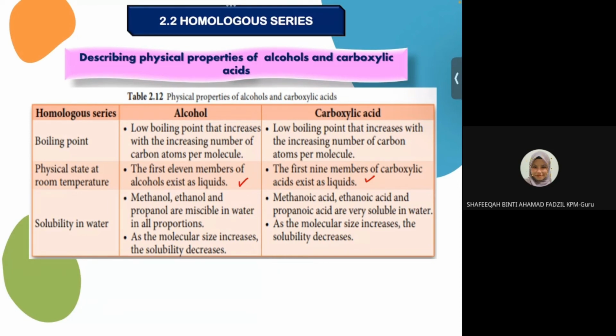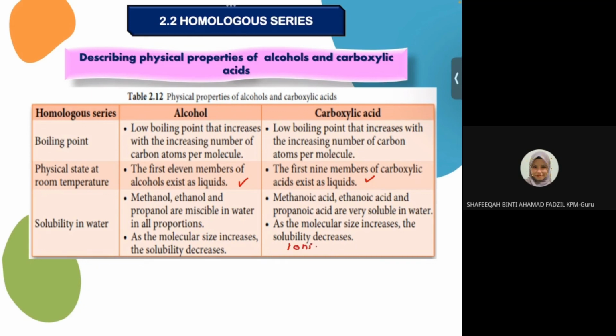And then acid. Acid can dissolve in water. Why? Who knows the reason? Why is acid soluble in water? Because they can ionize.